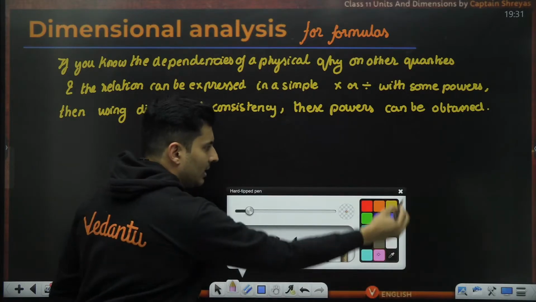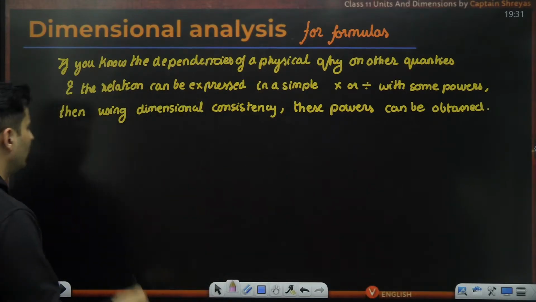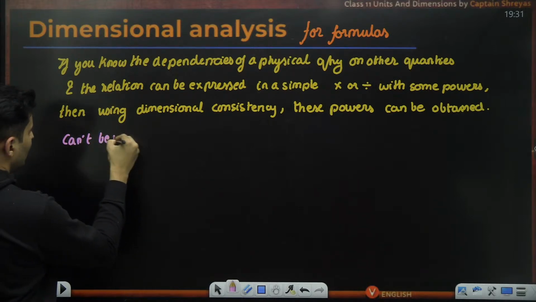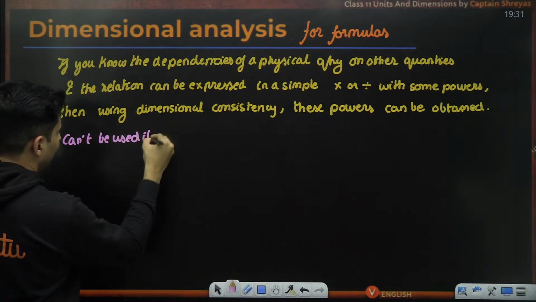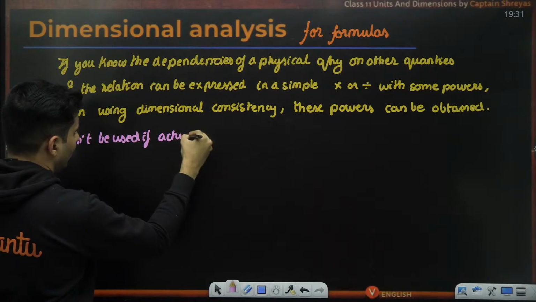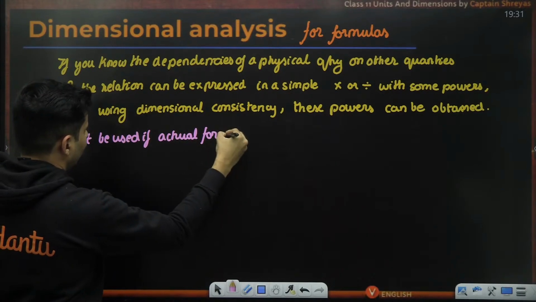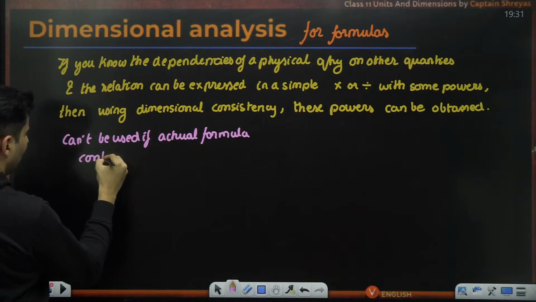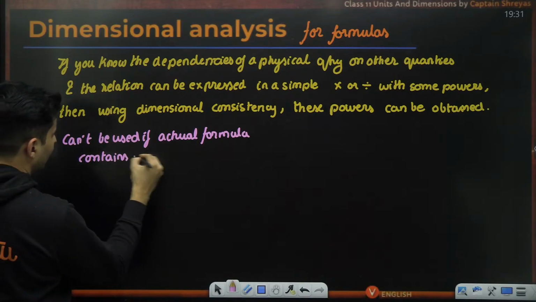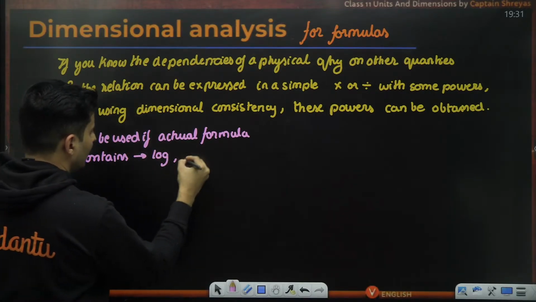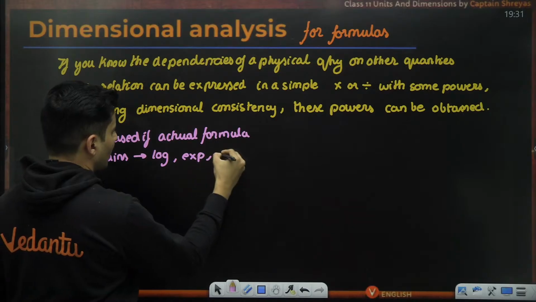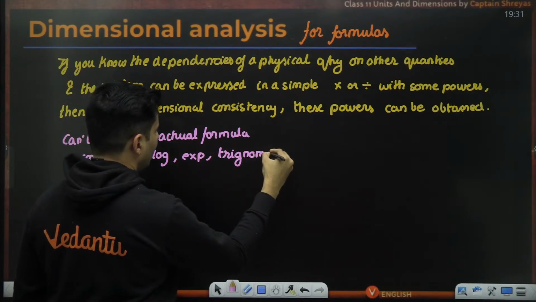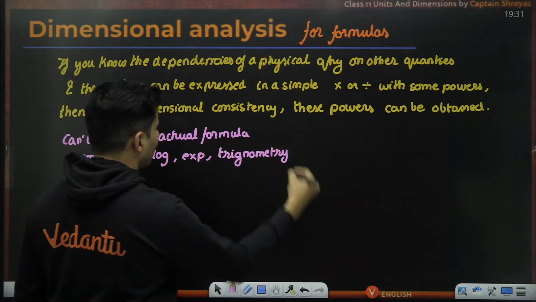But keep in mind that whatever method I'm going to show you now can't be used if the actual formula which you want to derive contains logarithmic, exponential, or trigonometric terms.